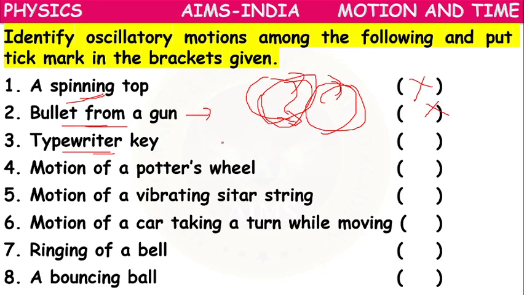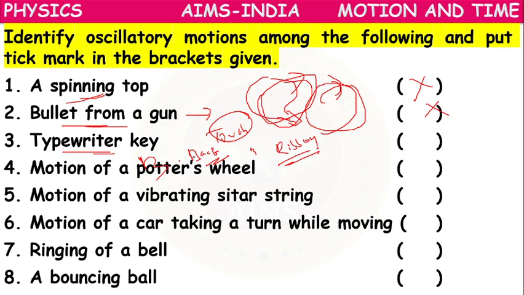Typewriter key, what happens? It will touch the ribbon, then come back to its normal position.